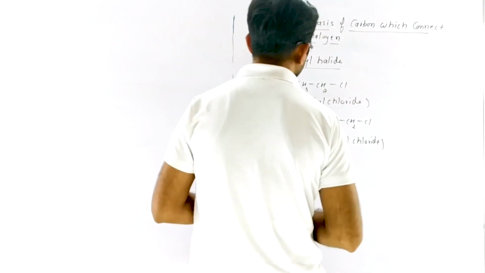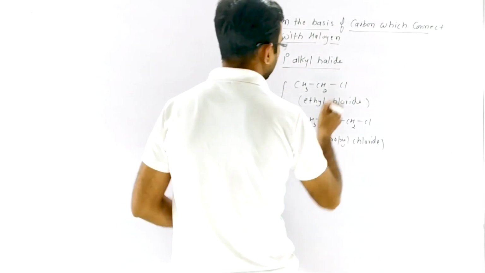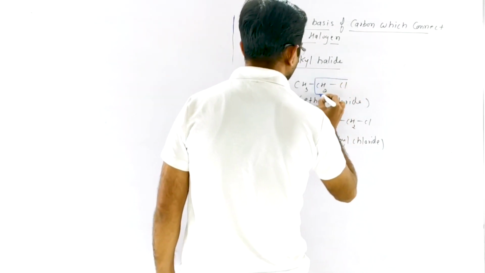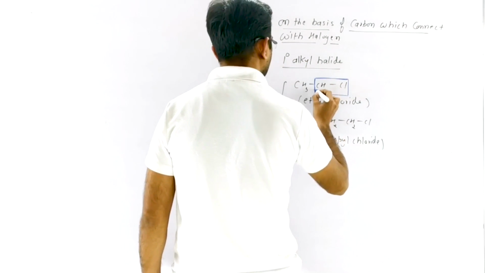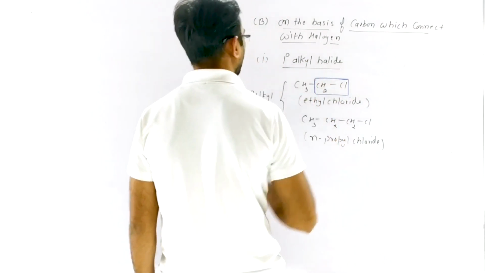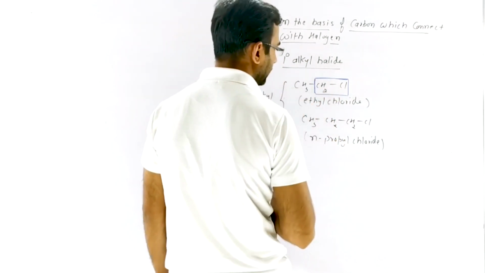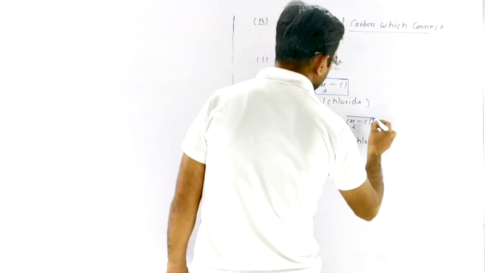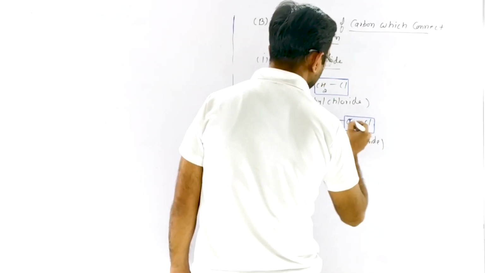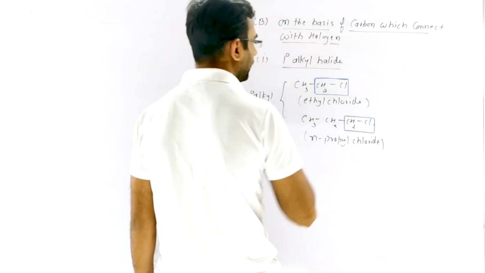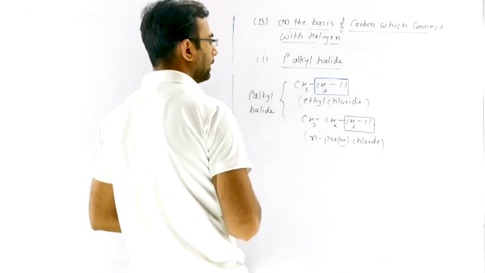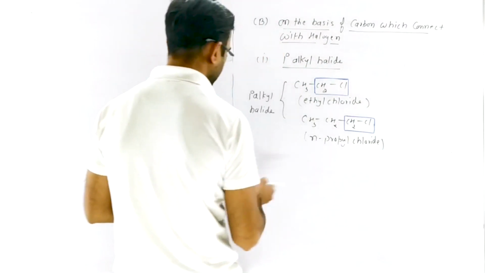Why are these considered 1 degree alkyl halides? Because if the halogen is connected with a carbon, and that carbon is connected with only one other carbon, it is a 1 degree halide. In this condition, the halogen is connected with that carbon and that carbon is also connected with another one carbon, so these are 1 degree alkyl halides.